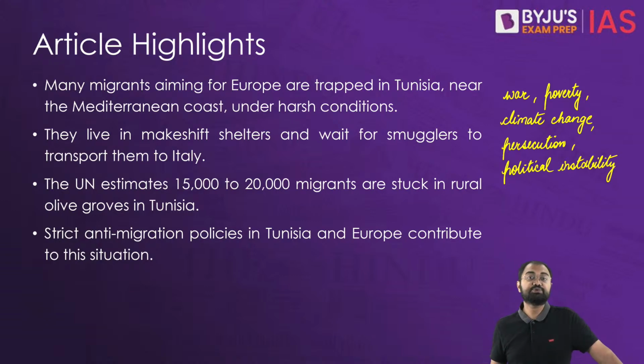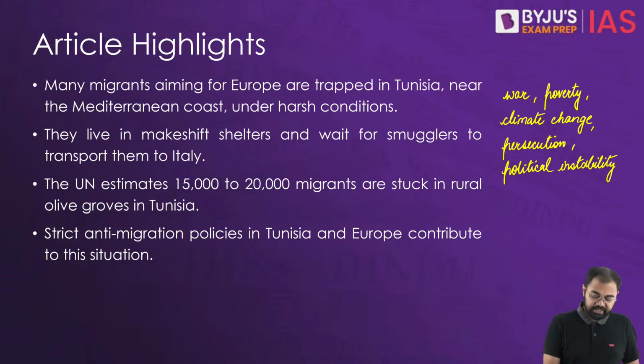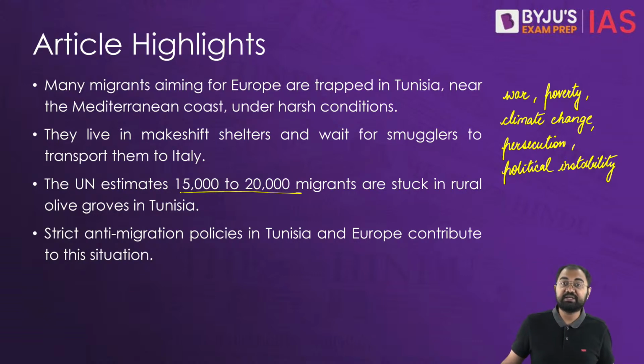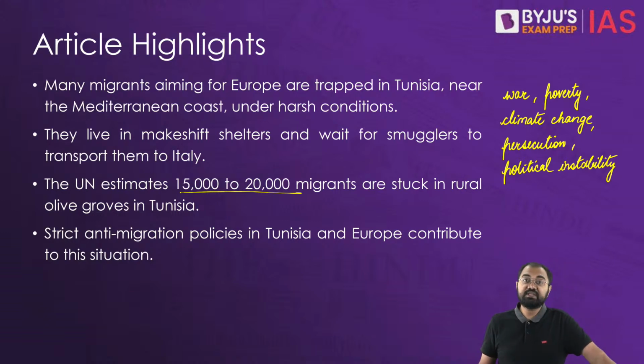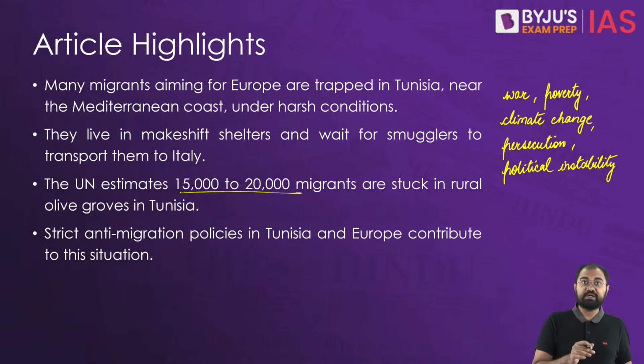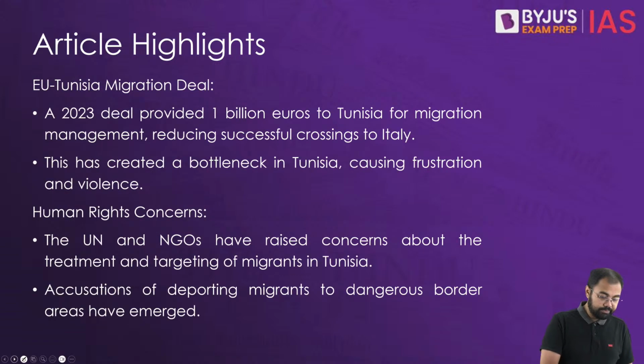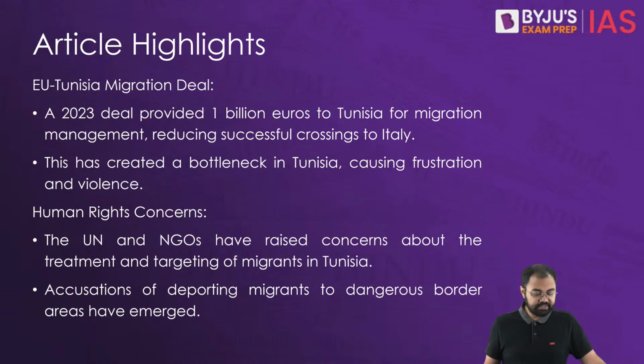So there are all these issues that they are facing. Now, when it comes to the UN's International Organization for Migration, it has estimated that there are 15,000 to 20,000 migrants that are stuck in the rural areas near the central Tunisian coastline. Now, this situation is a consequence of very strict anti-migration policies that we have seen in Tunisia and also in Europe, especially coming from the European right wing. And that's why we have seen all these issues that they are facing.